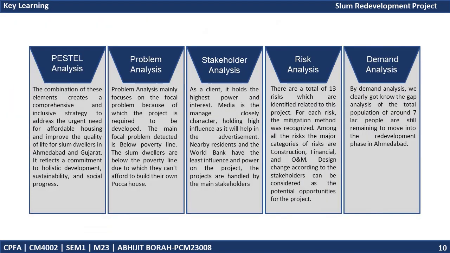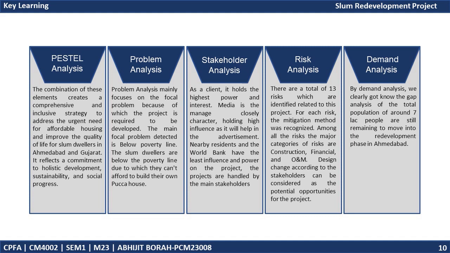After completing all the 5 exercises, let me summarize my key learnings. First, in the PESTLE analysis, I got to know that the combination of all the 6 elements creates a comprehensive and inclusive strategy to address the urgent need for affordable housing and improve the quality of life for slum dwellers in Ahmedabad and Gujarat. It reflects a commitment to holistic development, sustainability, and social progress.